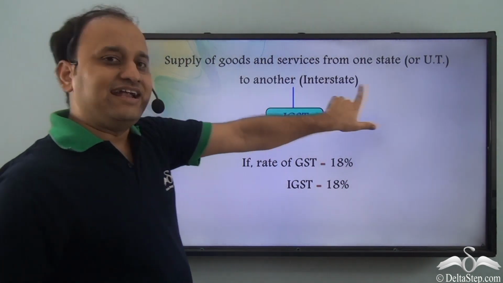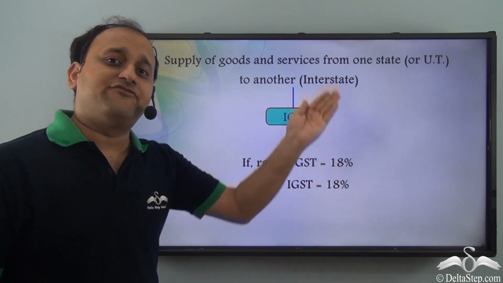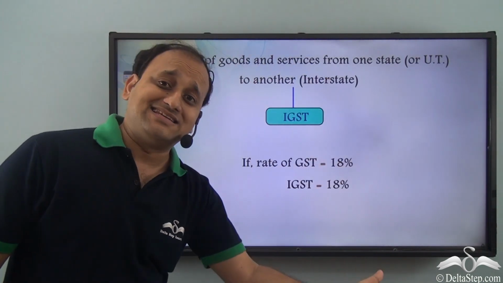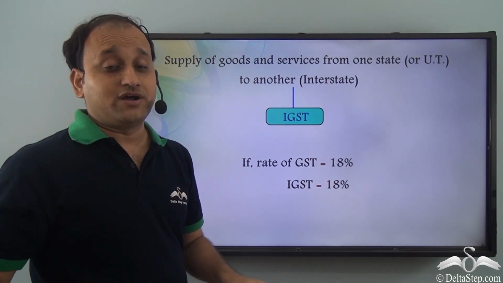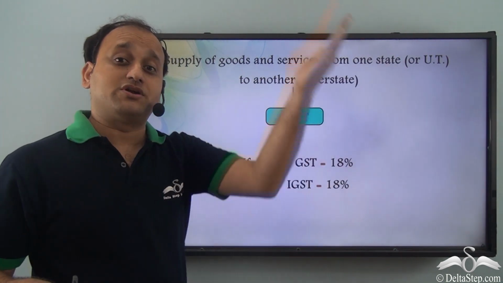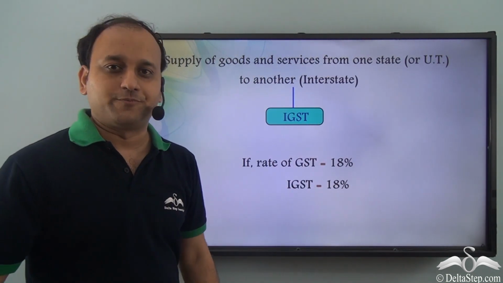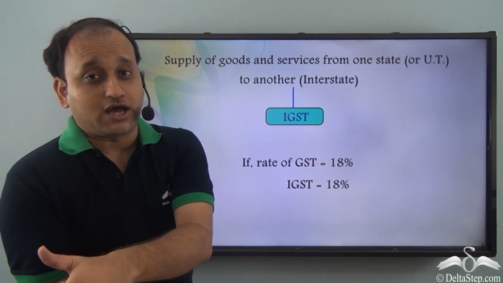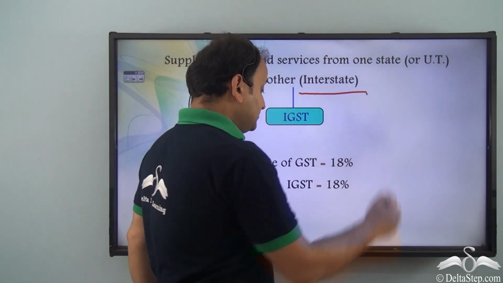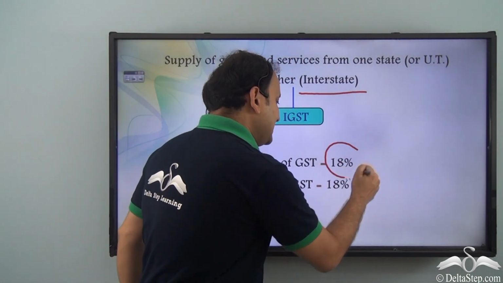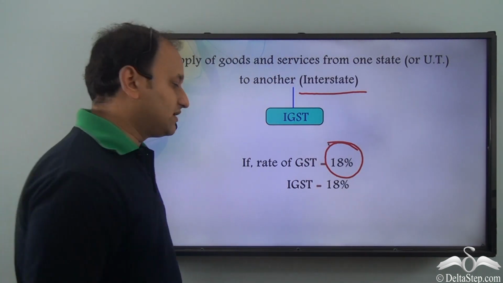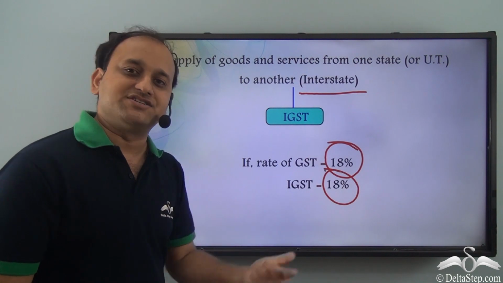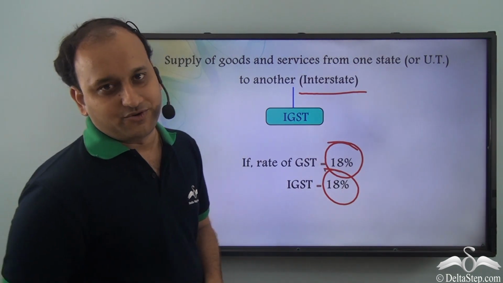Now, what if the transaction is interstate? That is, goods are supplied from one state to another. That is, the seller is in one state. Let's say the seller is in Delhi, and the person who is purchasing the product is going to take that product to another state, let's say Jaipur. So Jaipur is in Rajasthan. So the transaction is happening between Delhi and Rajasthan. So this is an interstate transaction, and in that case, this 18% GST will entirely be collected in the form of IGST, which will be collected by the central government, and then later the shares of the states will be distributed.